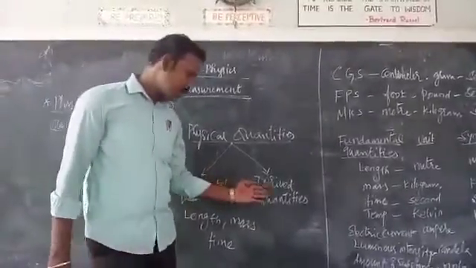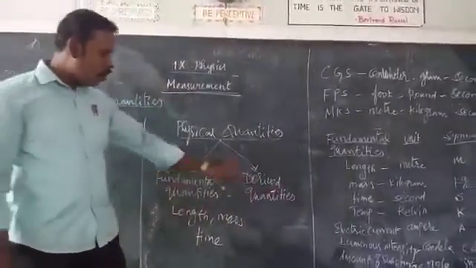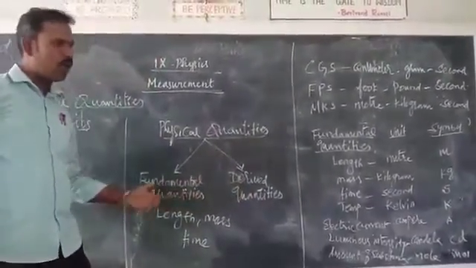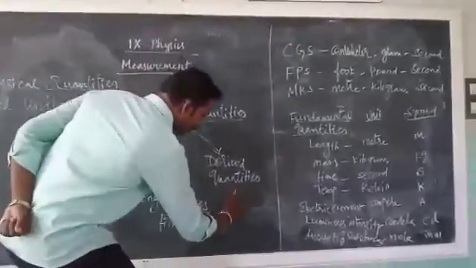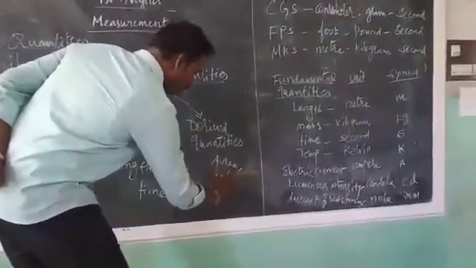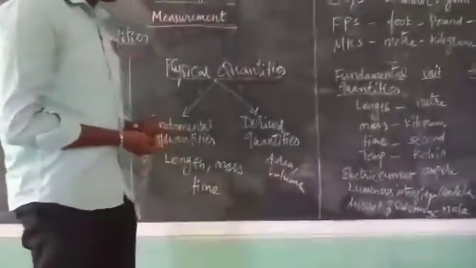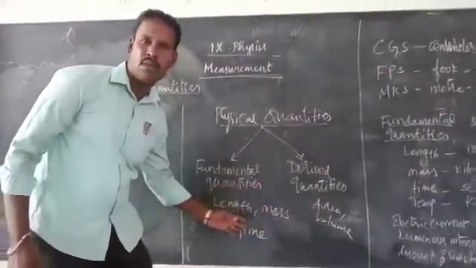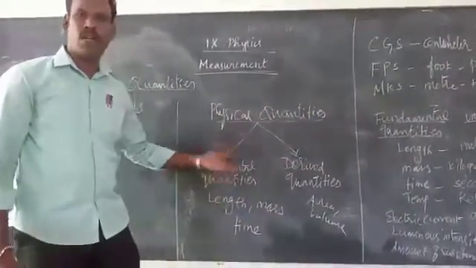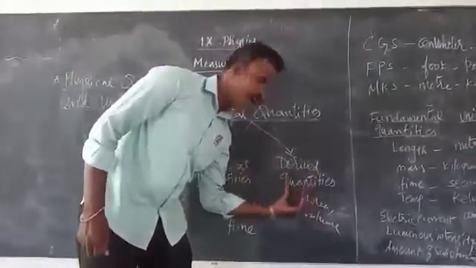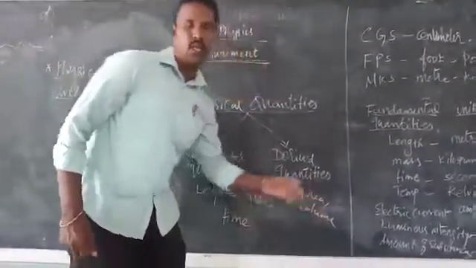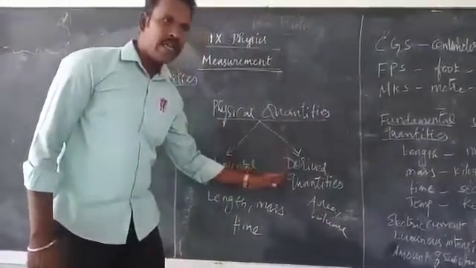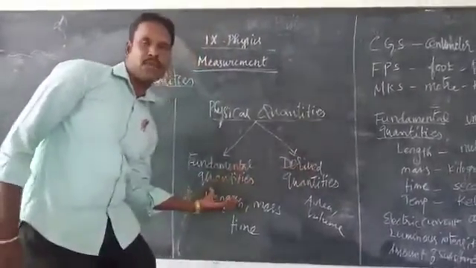The second thing is derived quantities. Derived quantities are quantities which can be expressed by the fundamental quantities. Say for example, area, volume, these are the derived quantities. So using these fundamental quantities like length, mass, time, temperature in Kelvin, whatever it is, you can obtain these derived quantities called area, volume, etc. Keep in mind, derived quantities can be obtained by using the fundamental quantities.